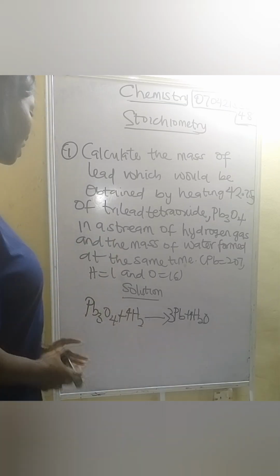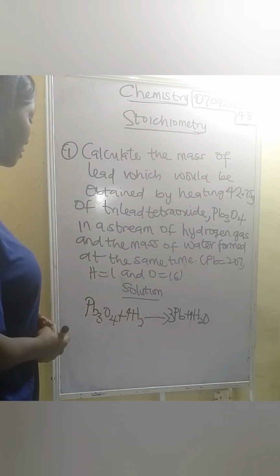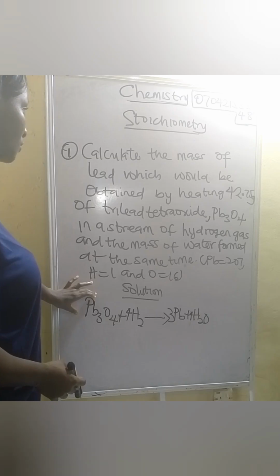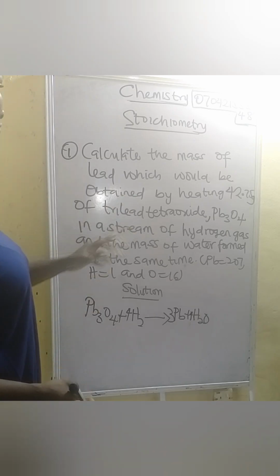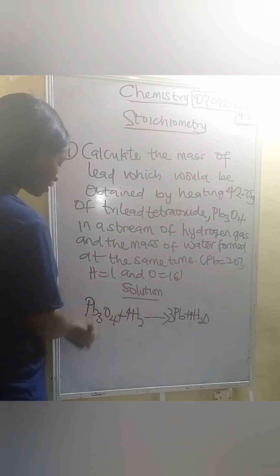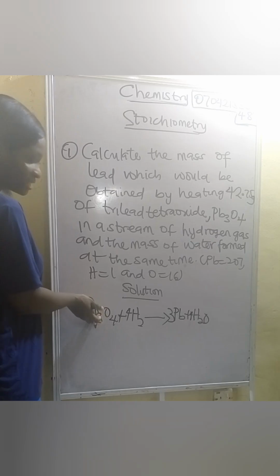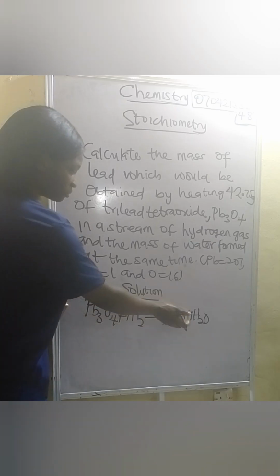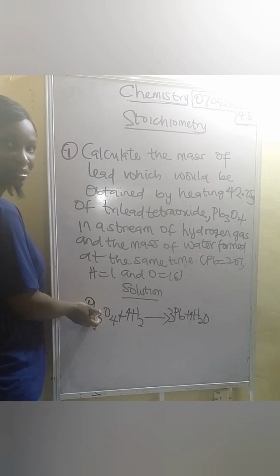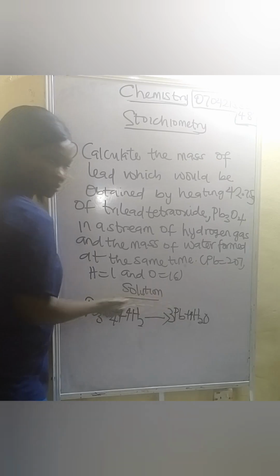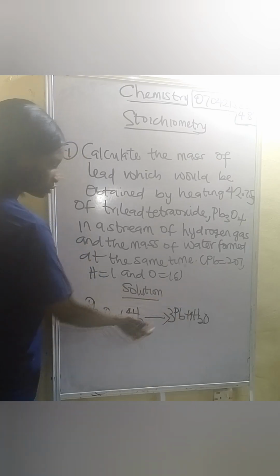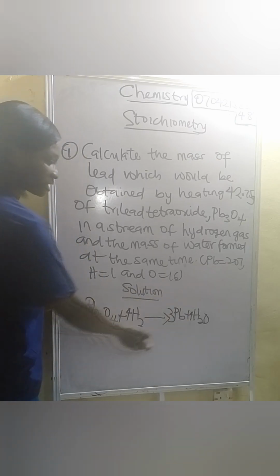First and foremost, what are we looking for? The mass of lead, by heating 42.75 grams. So what we will be after right now is this one and this one. For now, let's focus on this and this, because when you heat 42.75 grams of this, what amount of mass are you going to get? We want to get this, so we focus on this first before we can get that of water.